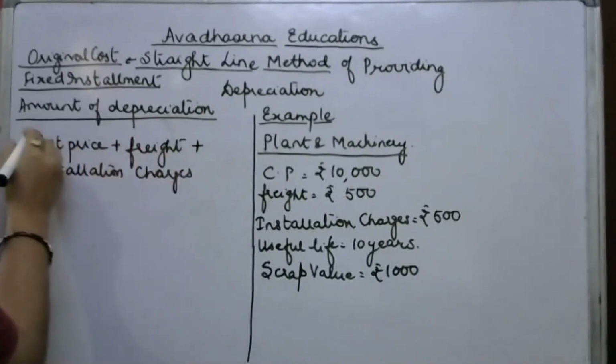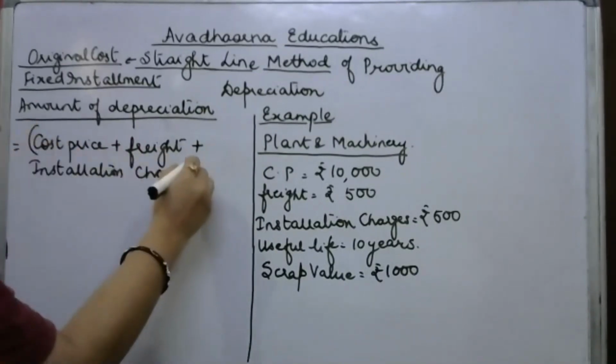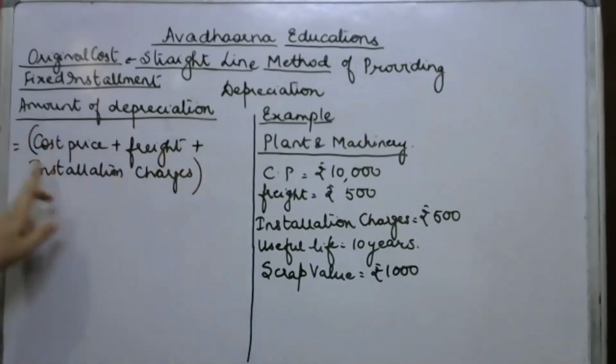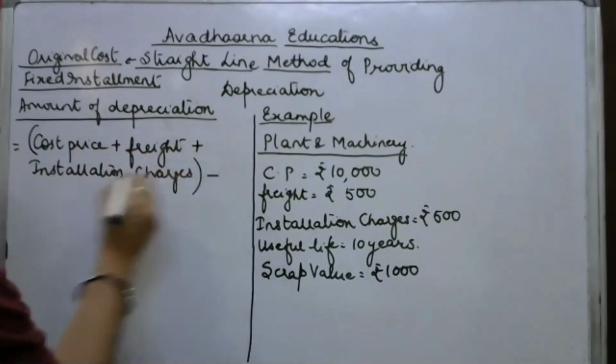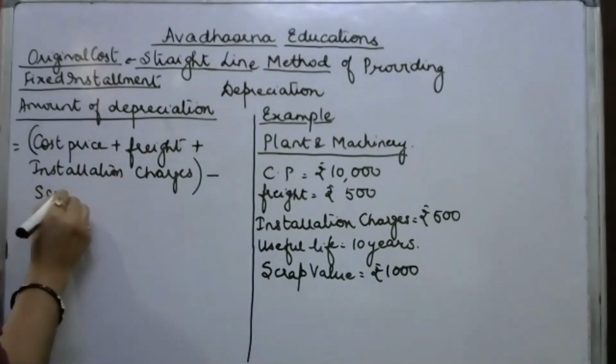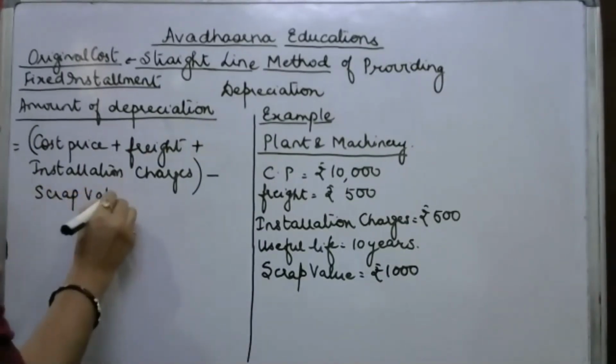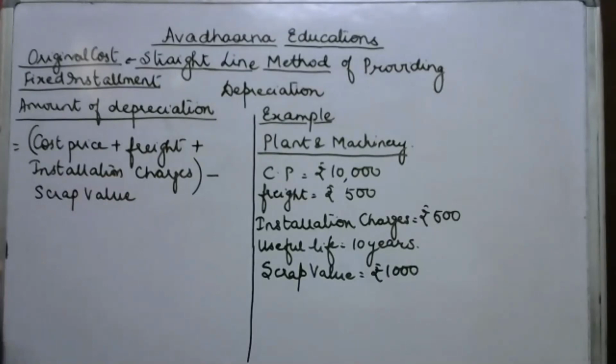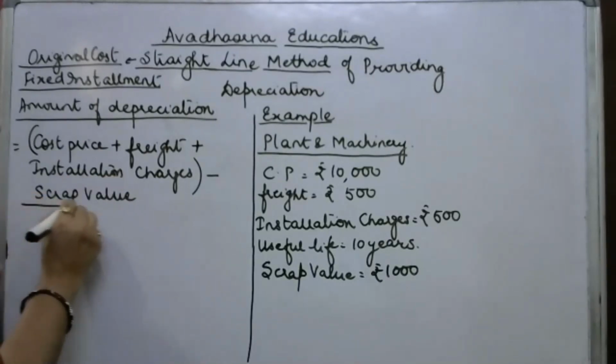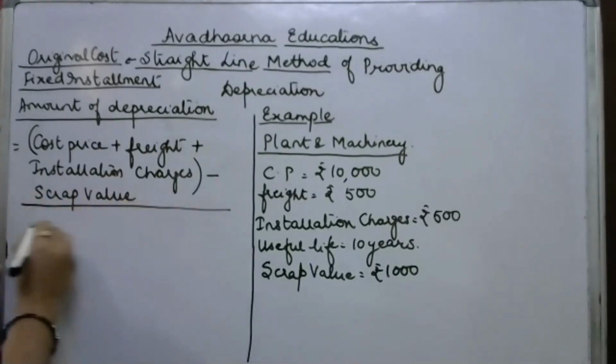All this makes up the total cost of an asset. Now from this total cost of an asset, we subtract the scrap value and divide this whole by the estimated useful life.